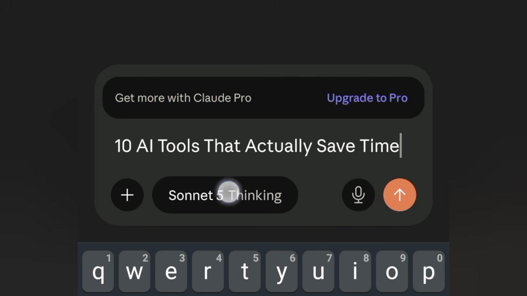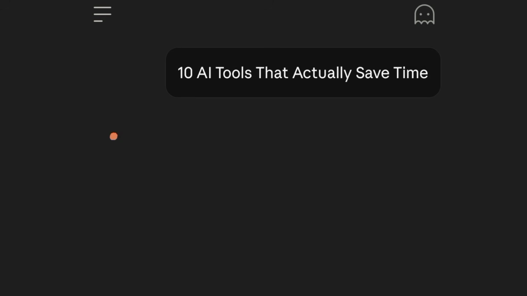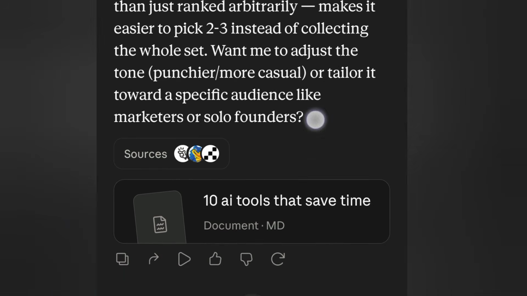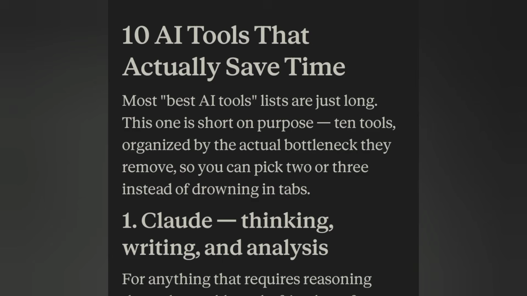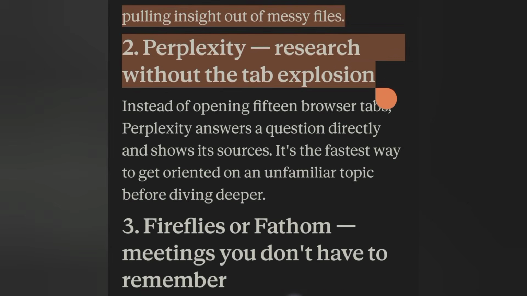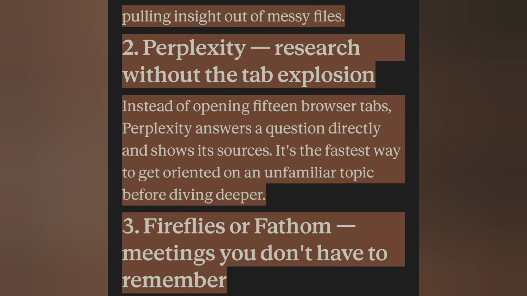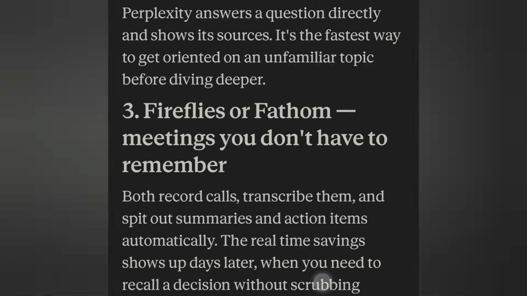Now you can also connect it here. This Sonnet 5 thinking, you can also connect it. You can also click on this, but let me just make it simpler so that I don't waste time here. Now click on this, allow Cloud AI to write it for you. You are going to copy what Cloud AI gave you. Just open it and then you copy it, copy everything here. And then once you have copied everything here, then you want to make sure that you humanize it.